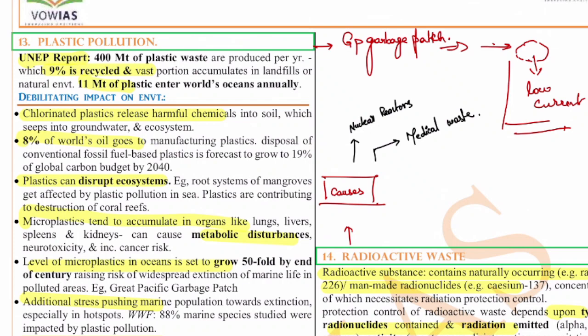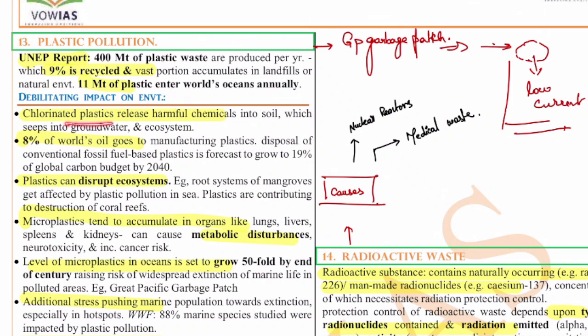Also, India banned these plastics in 2022, especially single-use plastic. Only about 50% of the single-use plastic is actually recycled in India. We are talking about single-use plastic. Okay. So what is now the impact of this plastic on the environment?